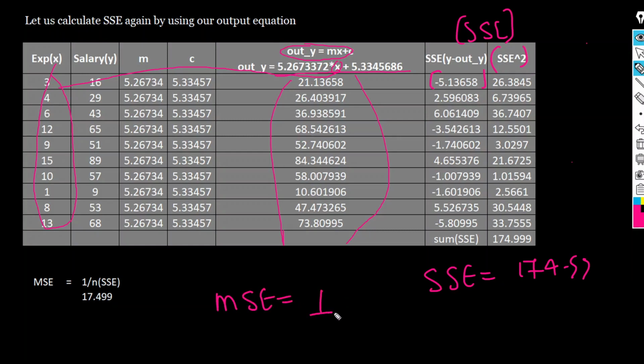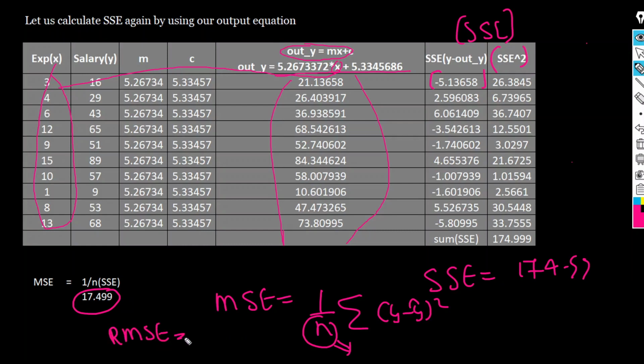Mean squared error formula is 1 divided by n, summation of y minus y hat whole square, where n is the number of data points or number of rows of samples. So here I just divided by 10 data points. So we are getting the mean squared error is equal to 17.499. One more, we also use the root mean squared error. It means root of MSE. If we do the root, we will get 4 point some value. So these three evaluation metrics we can use to evaluate our best fit line, whether we are using the correct best fit line or not.